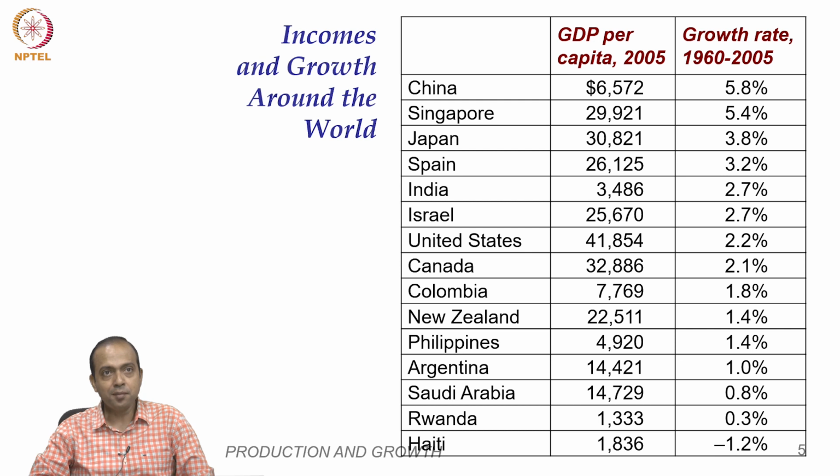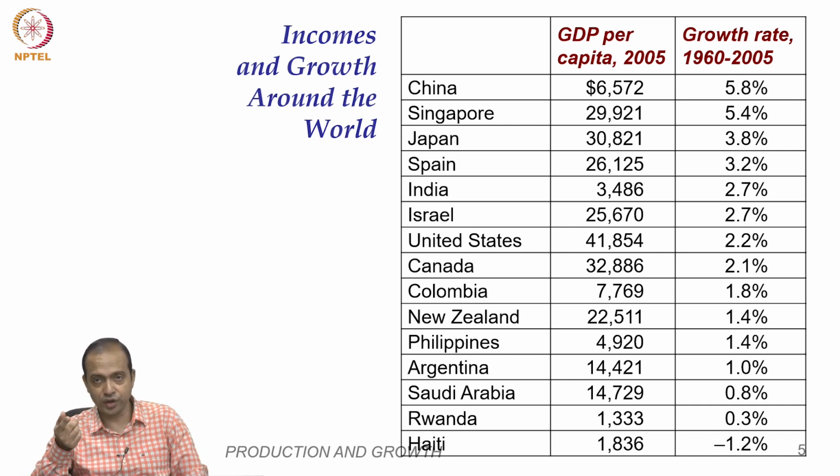If you look at the income growth around the world, there are countries like China, Singapore, Japan, where the growth was huge in the period 1960 to 2005, whereas countries like the United States, Colombia, Canada, New Zealand, Rwanda, Saudi Arabia, their growth rate was not that high. Here we are talking about growth rate. Even though their per capita income is quite high, the growth rate is not that great.